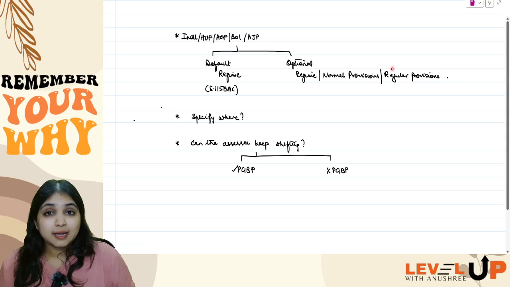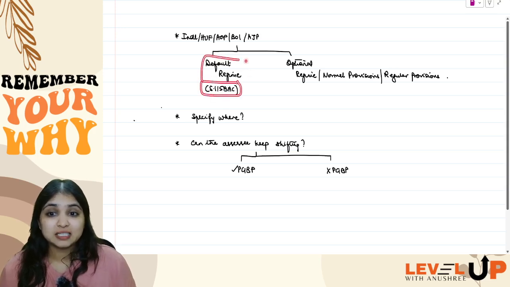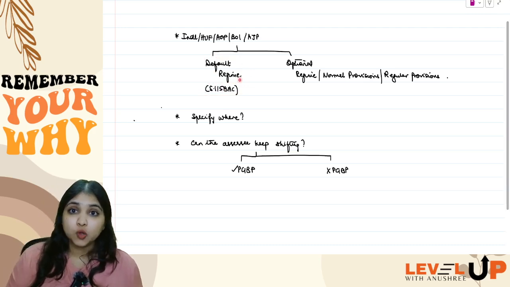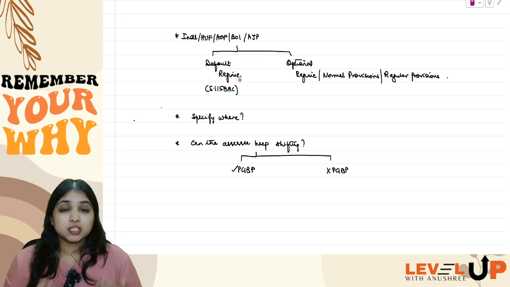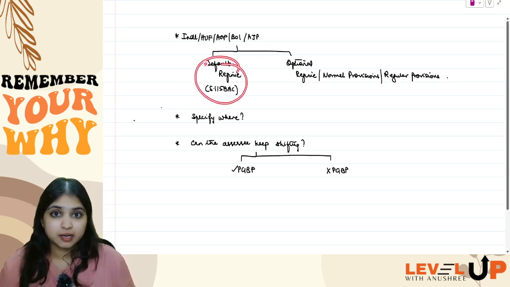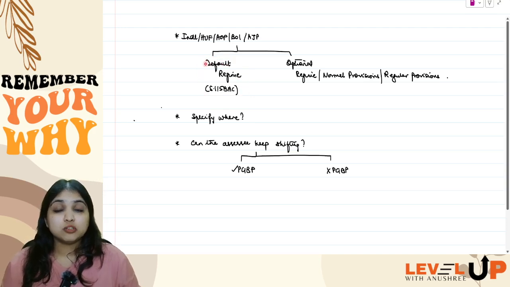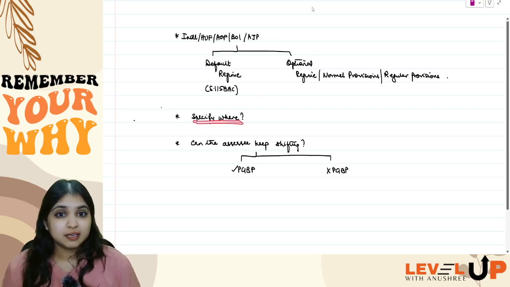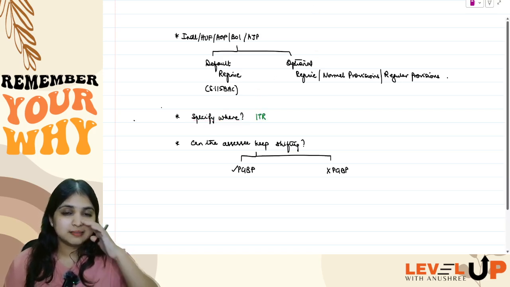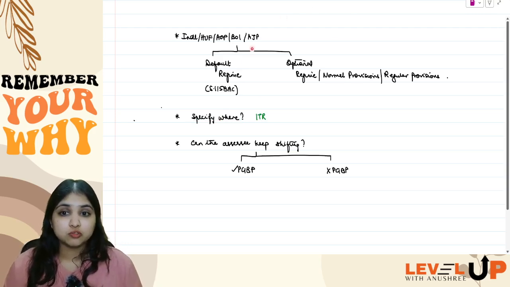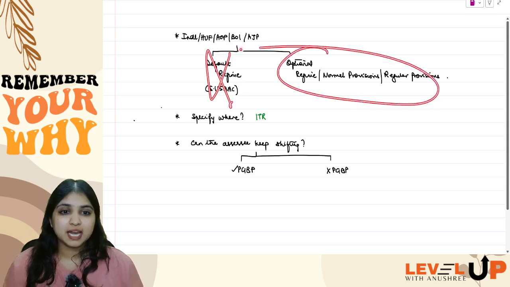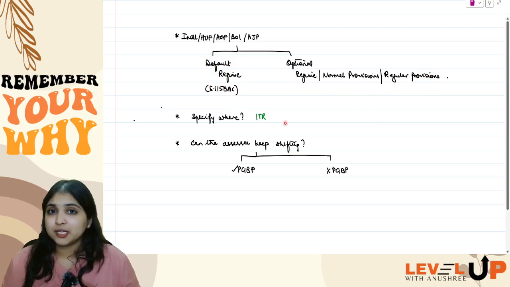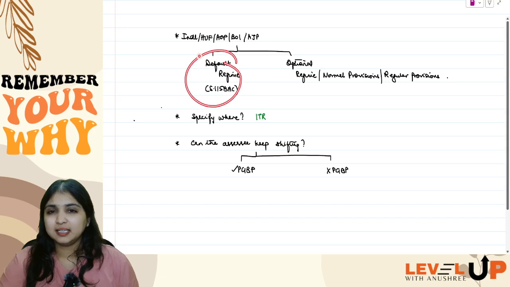We also know by now that section 115BAC is the default regime, right? Which means if the assessee does not opt out of 115BAC, then we assume that by default he is following 115BAC. So if the assessee wants to opt out of 115BAC, the assessee has to specifically mention it in his income tax return. If he wants to follow the optional regime, he has to mention it there. Otherwise, by default, we assume he is following 115BAC. Till here we know.